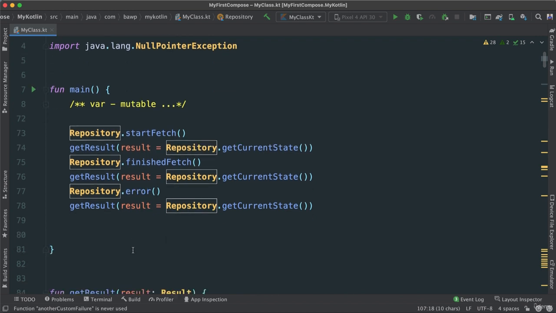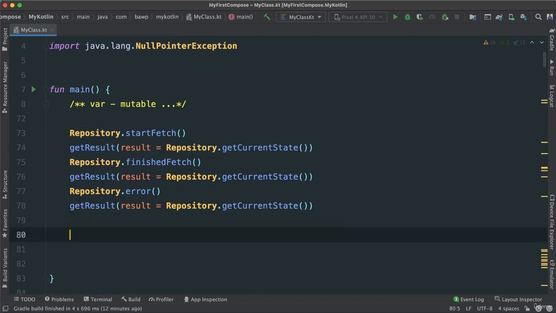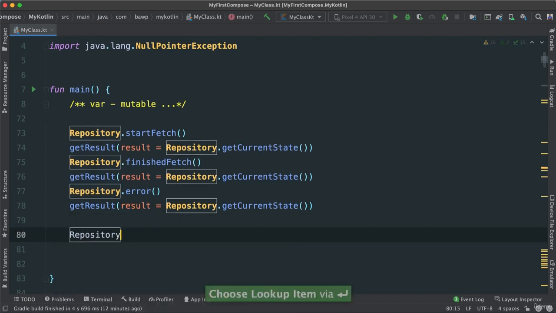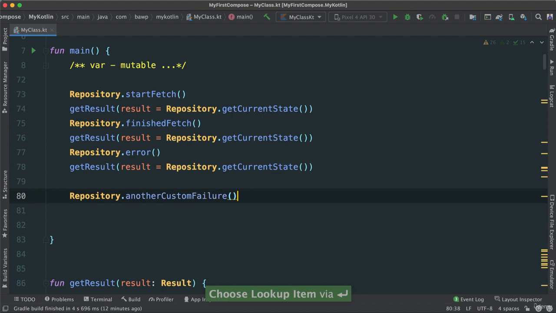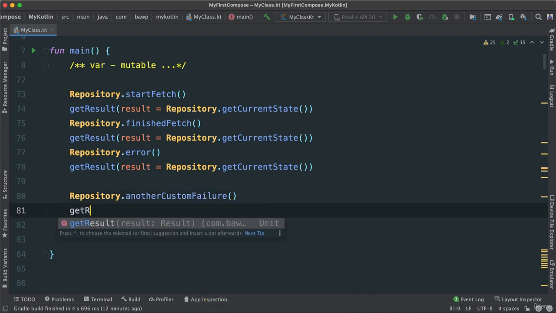I can go out here and add these guys, say start repository, all right, and say anotherCustomFailure, and then get result just to show it.